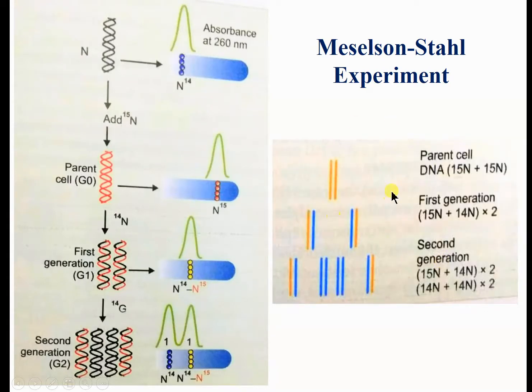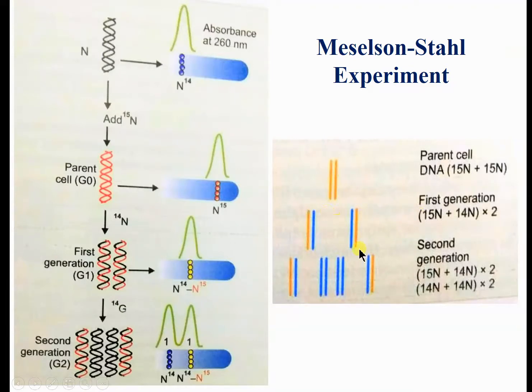This is the graphical presentation. The parent cell has N15-N15 nitrogen, a double strand like this. In the next generation, one strand is N15 and the other strand is N14, in two cells. In the second generation, in one daughter cell one strand is 15 and the other is 14, while the other two are both composed of N14. So semi-conservation occurs from the original cell. For these four daughter cells, this is the mother cell; for this daughter cell, this is the mother cell.